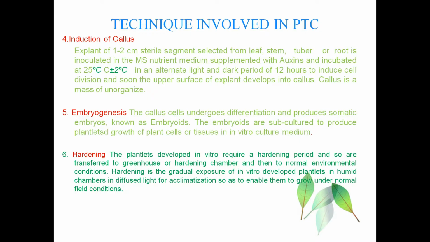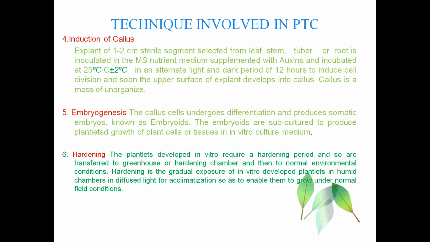An explant of 1 to 2 cm sterile segment must be selected from the leaf or any plant part, and it must be inoculated in the MS nutrient medium, that is Murashige and Skoog medium, supplemented with auxins and incubated at 25 degrees Celsius plus or minus 2 degrees Celsius. Alternate light and dark periods of 12 hours should be provided to induce cell division, so the explant can develop into callus. And callus is a mass of unorganized cells.